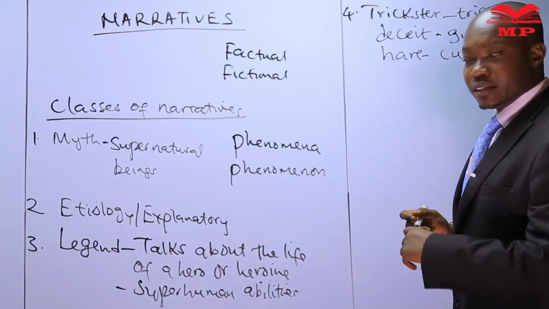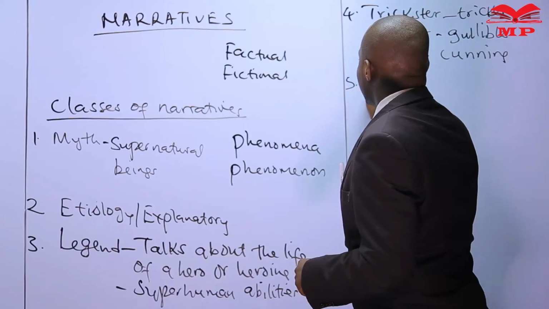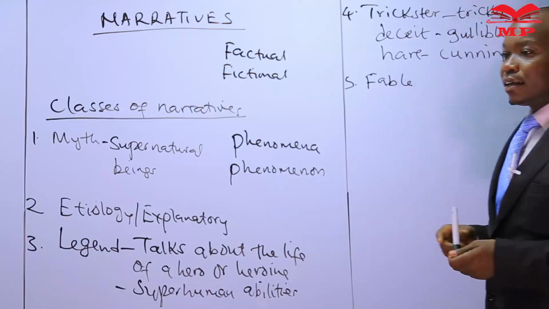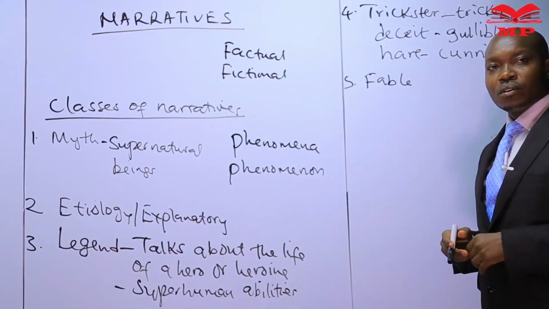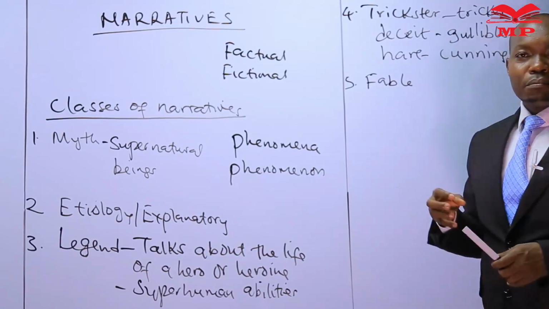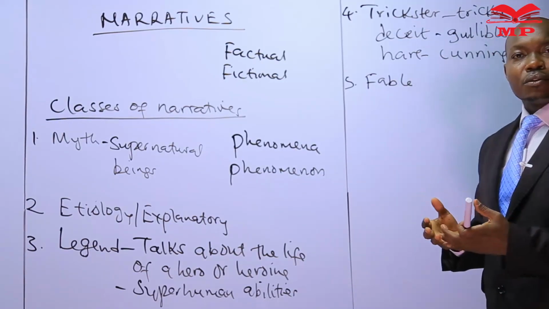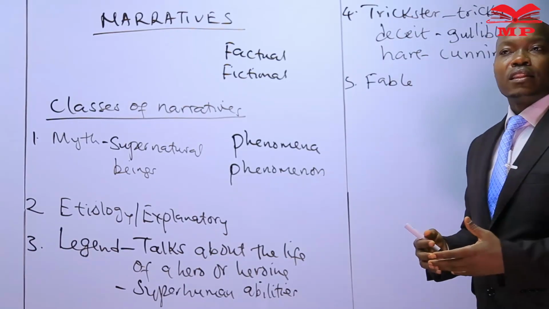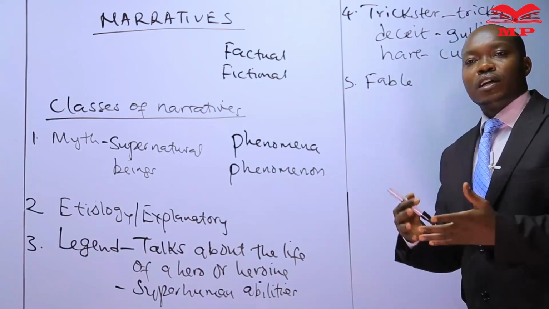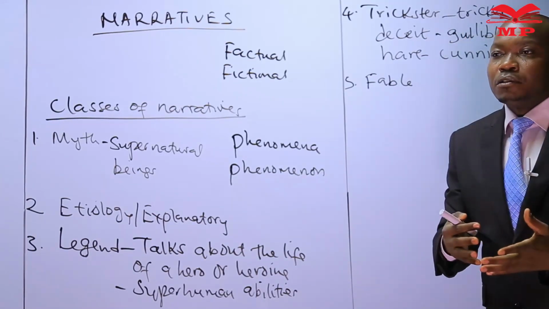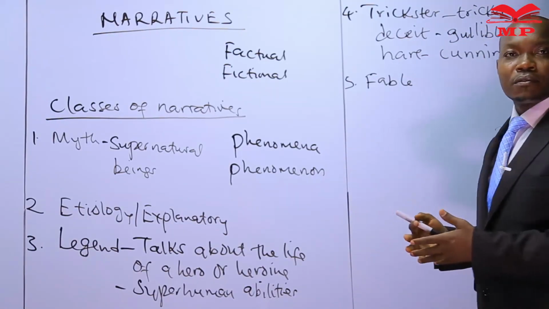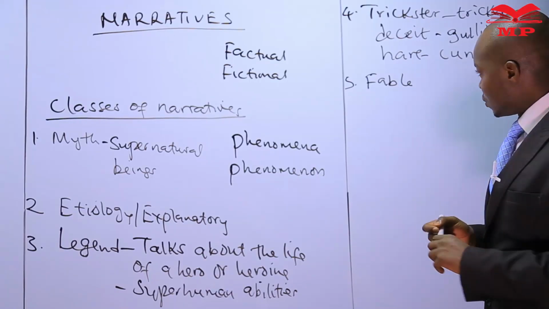Related to trickster, students, is what we call a fable. A fable, again, is an animal story. Unlike a trickster, which has trickery, a fable does not have trickery. It talks about animals generally, the way they socialize like human beings. For example, a story about an elephant being a friend to the chameleon, that's a fable. In fact, they're called tantalizing animal stories.